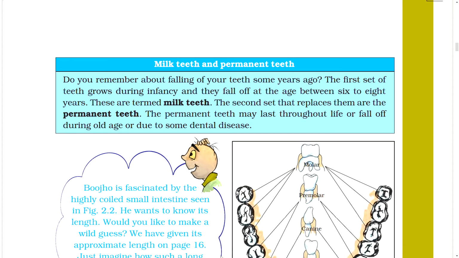Milk teeth and permanent teeth. Do you remember about falling of your teeth some years ago? The first set of teeth grows during infancy and they fall off at the age between 6 to 8 years. These are termed milk teeth. The second set that replaces them are the permanent teeth. The permanent teeth may last throughout life or fall off during old age or due to some dental disease.